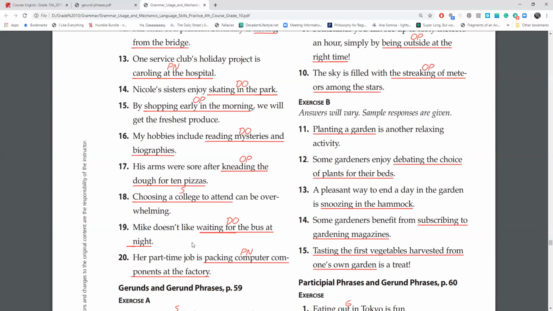And finally, number 20, her part-time job is packing computer components at the factory. Okay, we have the gerund packing. So what is it that she's packing? She's packing computer components at the factory as her part-time job. So it is a predicate nominative.